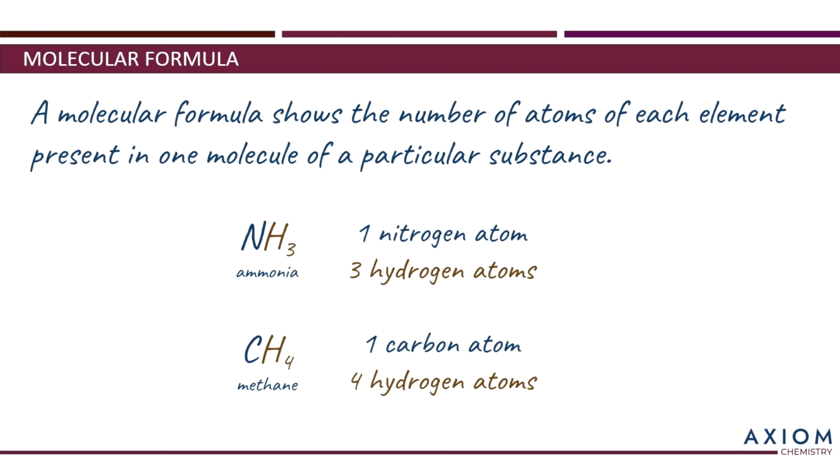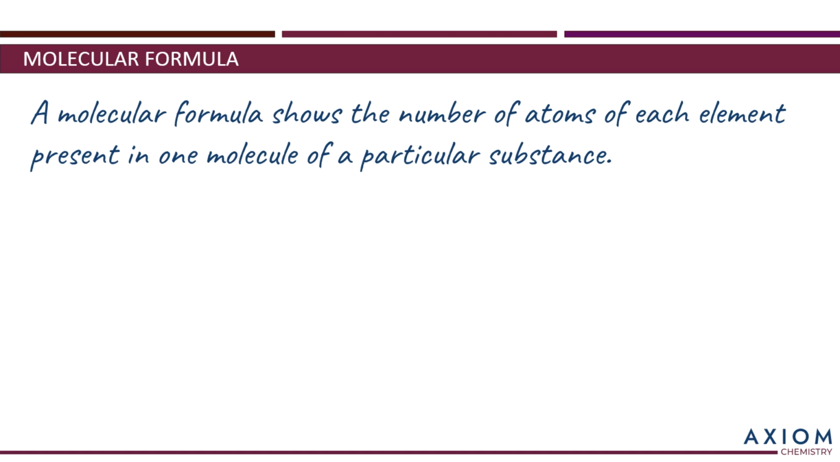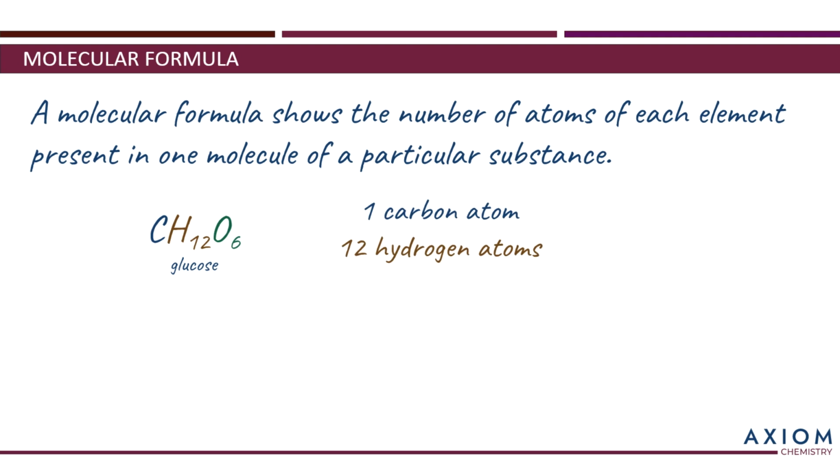Now, these molecular formulae are all fairly simple. I'm going to show you a couple of slightly more complicated ones now. First of all, CH12O6, which is the sugar glucose. This means that each molecule of glucose contains 1 carbon atom, 12 hydrogen atoms, and 6 oxygen atoms.